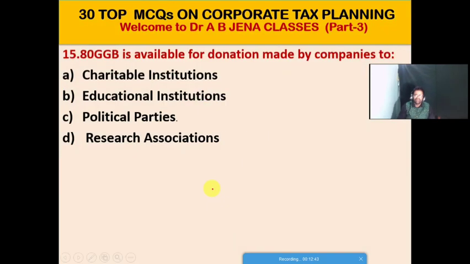So next one MCQ, 80GGB section is available for donation made by companies to what? A. It's charitable institution. B. It's educational institution. C. It's that is the political parties. D. It's that is the research associations. Friends, so C is the right option for this MCQ.